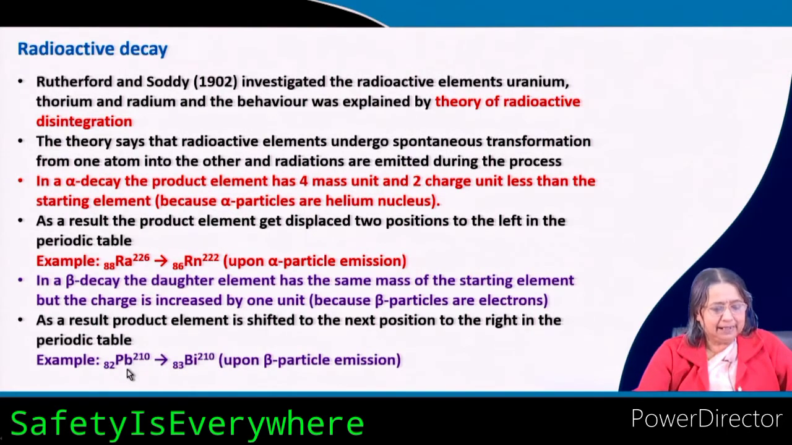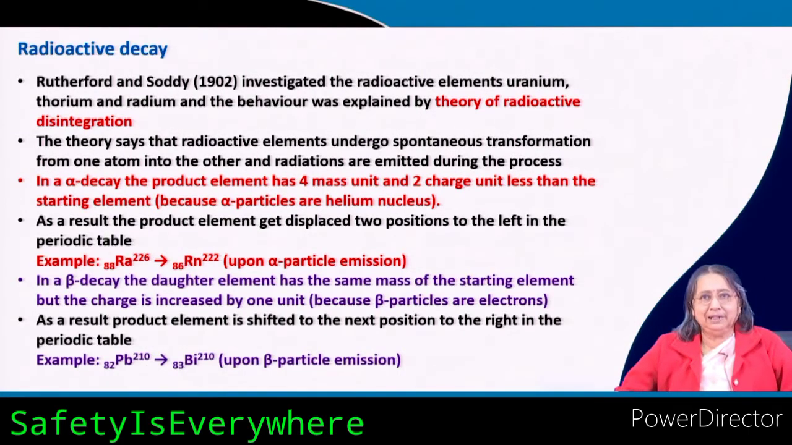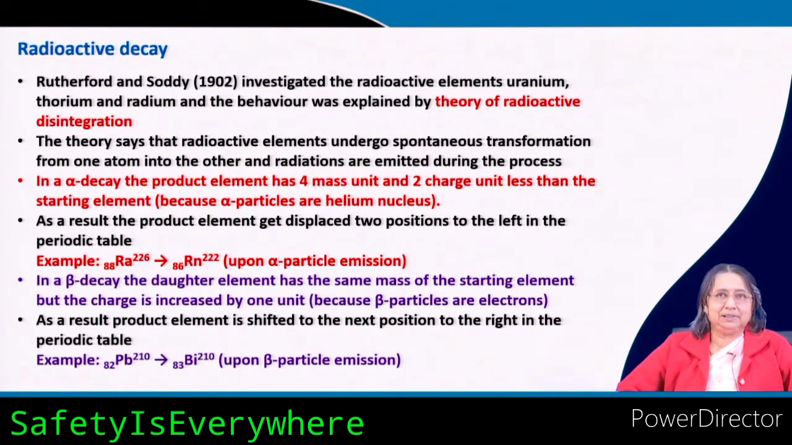What we see here is that lead is the parent element. It has the atomic mass 210 and atomic number 82. So, when one beta particle is emitted, this will become plus 1, so 83, and the mass will remain the same, because the electron has no mass. The atomic number will be increased by 1. So, what will be the position of the daughter element? It will be shifted 1 unit to the right side of the periodic table.